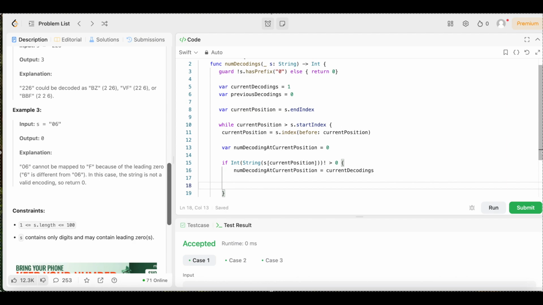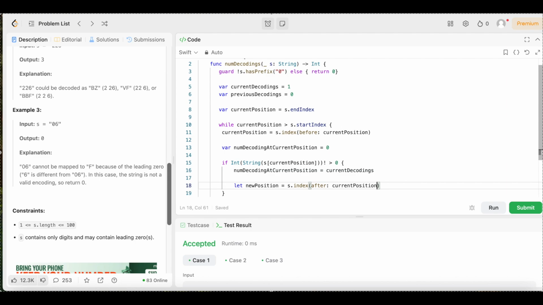Then we're going to come underneath that, and we need to look ahead one character, so the next index after the current, right? So we're going to say let next position equal s dot index, open up the parentheses, after colon current position, just like that.